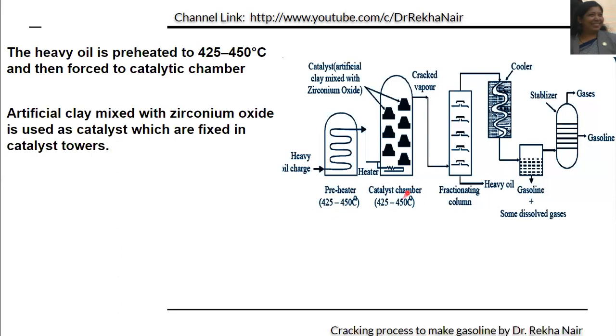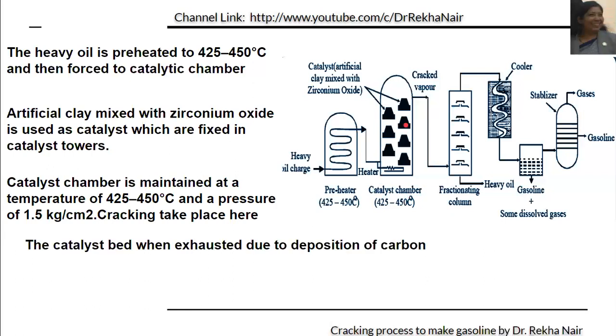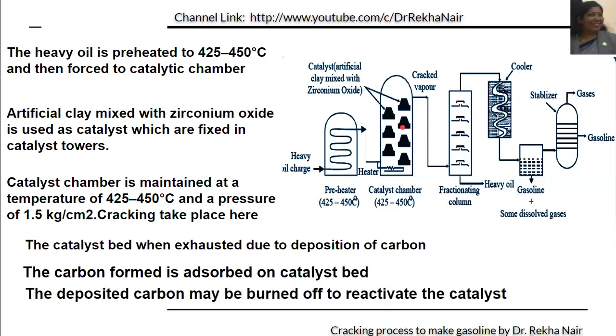In catalyst chamber, we have catalyst as artificial clay which is mixed with zirconium oxide. Here also we maintain a temperature of 425 to 450 degrees centigrade, and here the process of cracking takes place. The pressure in the catalyst chamber is around 1.5 kg per centimeter square. After some time, the catalyst bed will be exhausted due to deposition of carbon. For the removal of carbon, we can simply burn the deposited carbon and we can reactivate the catalyst to do the process.